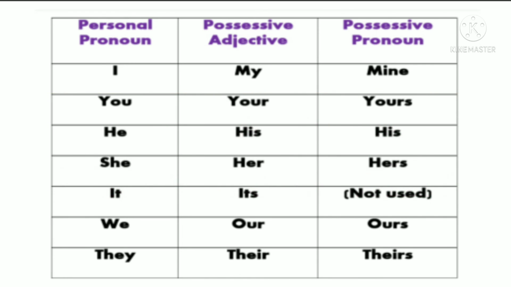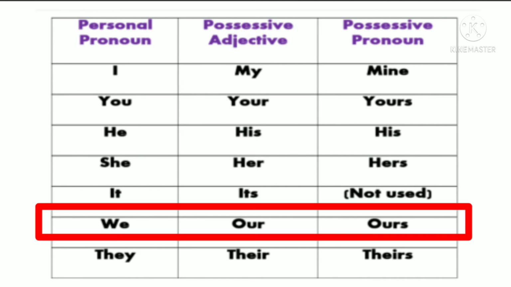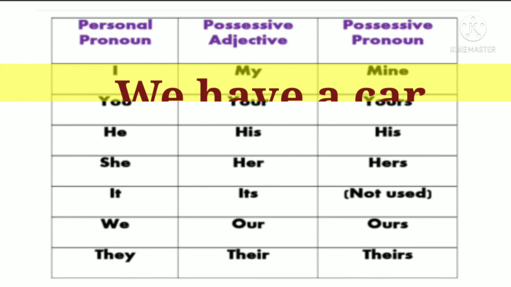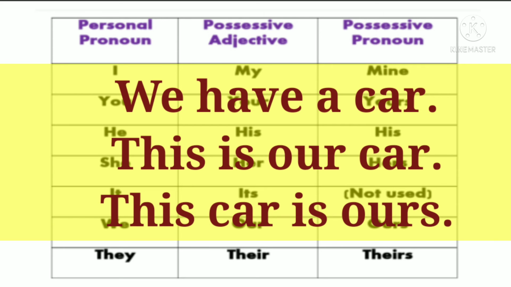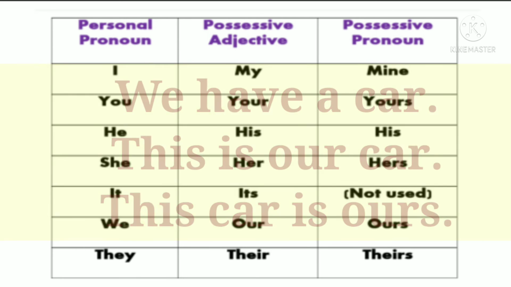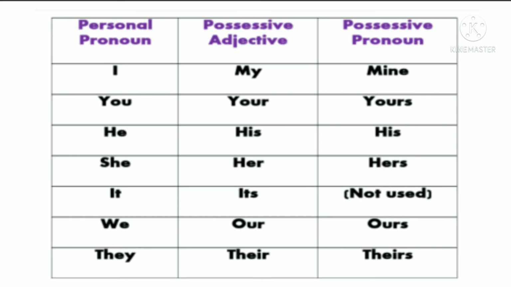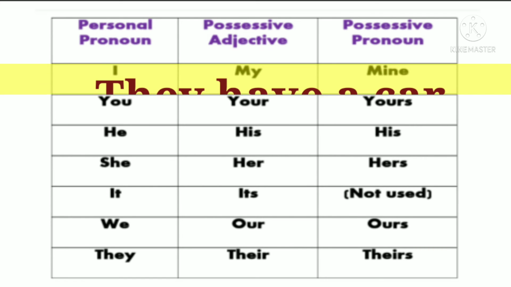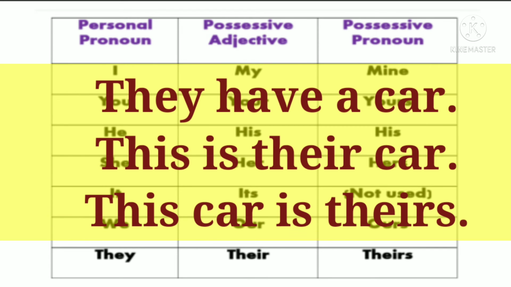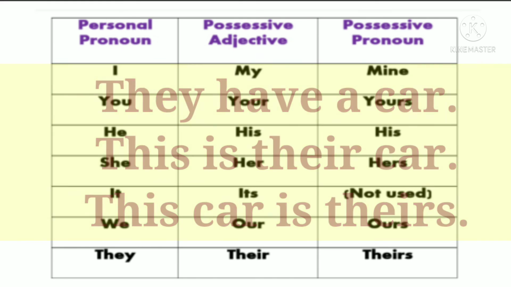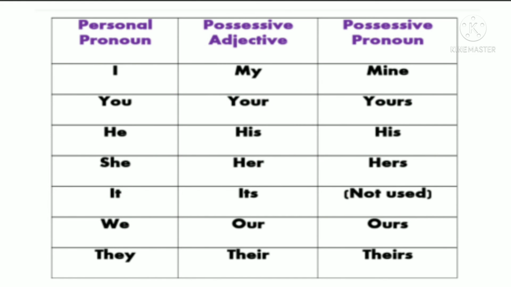For the personal pronoun we, we use the possessive adjective our and possessive pronoun ours. For example, we have a car. This is our car. This car is ours. For the personal pronoun they, we use the possessive adjective their and possessive pronoun theirs. For example, they have a car. This is their car. This car is theirs. So now I hope you are clear about the difference between possessive adjectives and possessive pronouns.